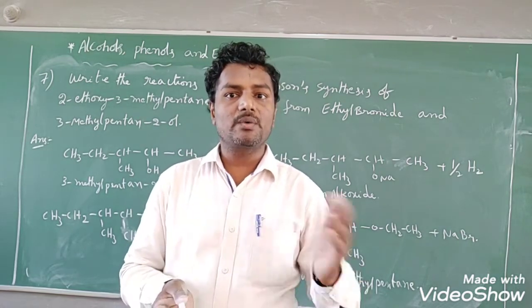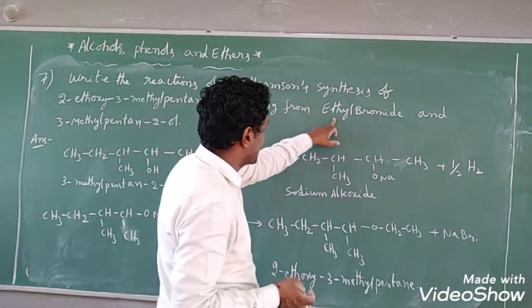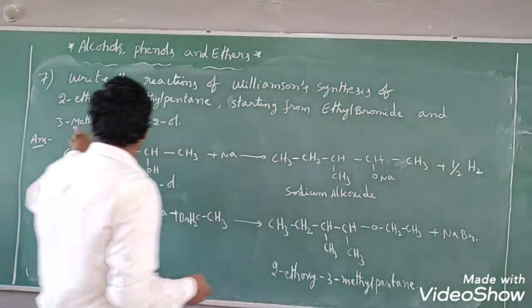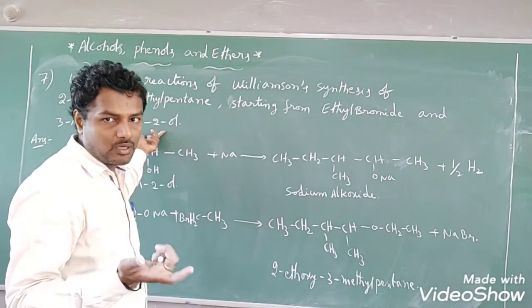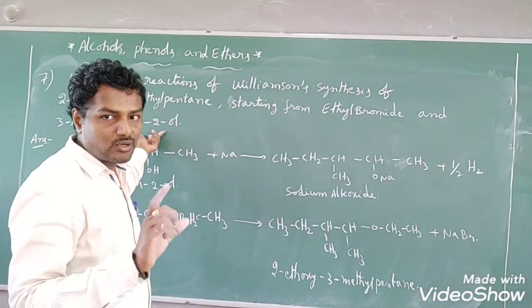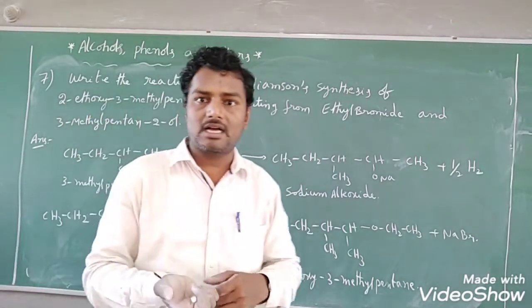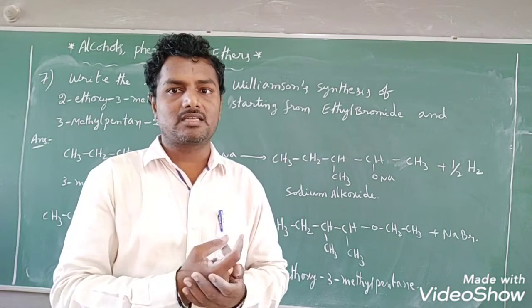We have to convert this alcohol into sodium alkoxide, then only can we prepare the ether through Williamson ether synthesis, right?